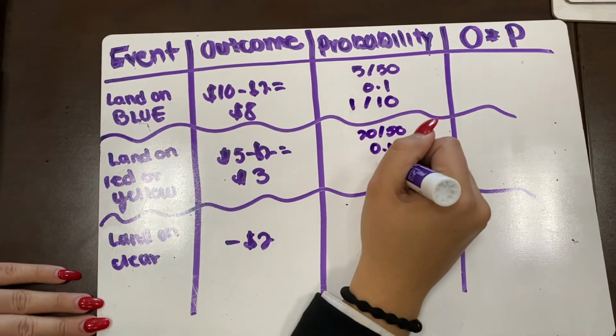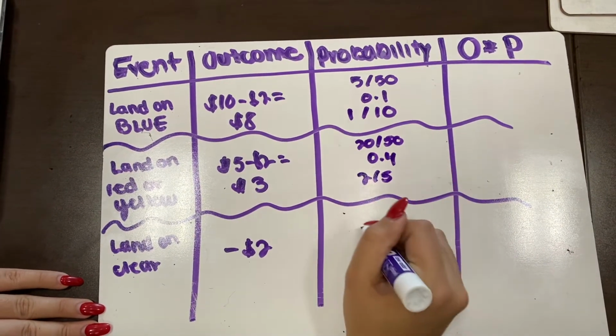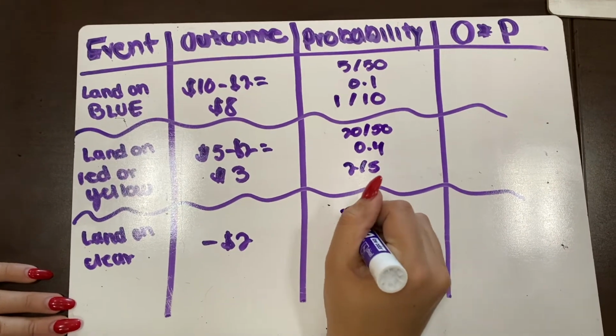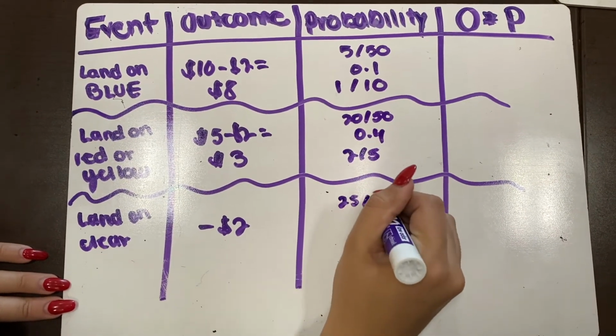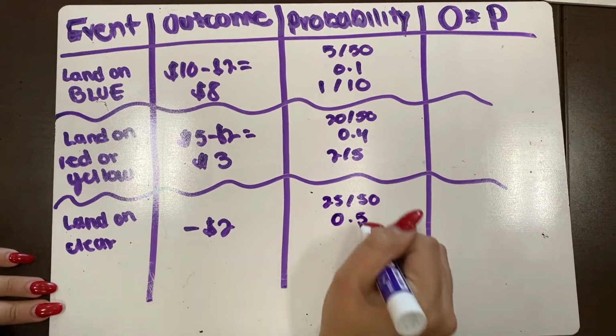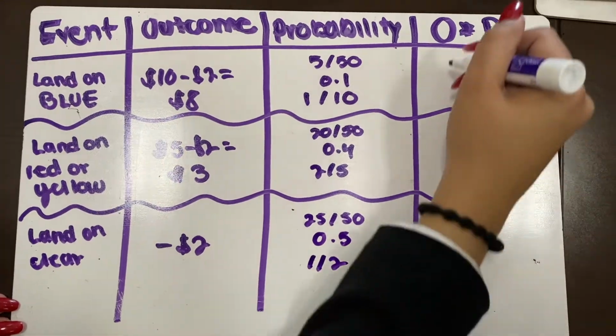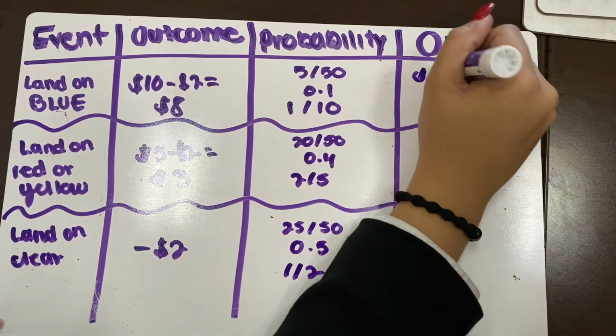So the probability comes out to 20 over 50. So you simplify it down to 2/5. The probability of landing on clear is 25 over 50. Simplify it down to 1/2, which comes out to 0.5 in decimal form.